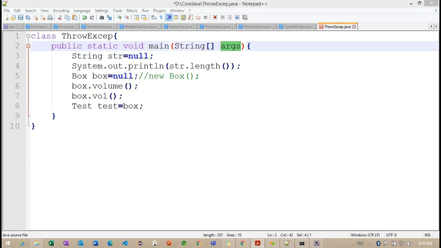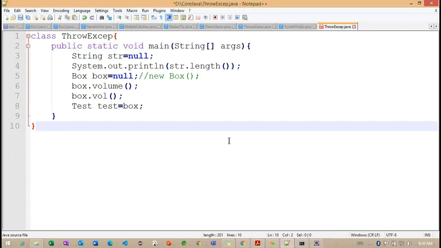Okay. I will provide the table for these checked exceptions and unchecked exceptions, or you can check in Google, so you'll get to know what the checked exceptions and unchecked exceptions are. We already understand the difference between checked and unchecked here. Okay, any questions? Because we need to understand some different exceptions, and I want to provide multiple examples on this exception handling so that you're going to have more information on it.